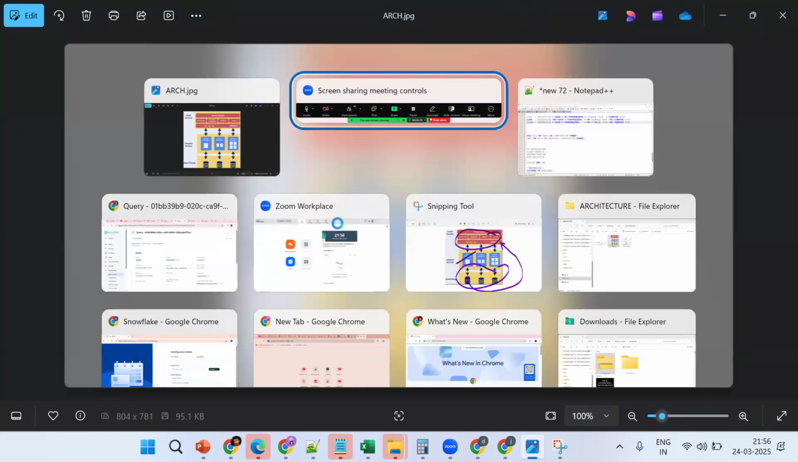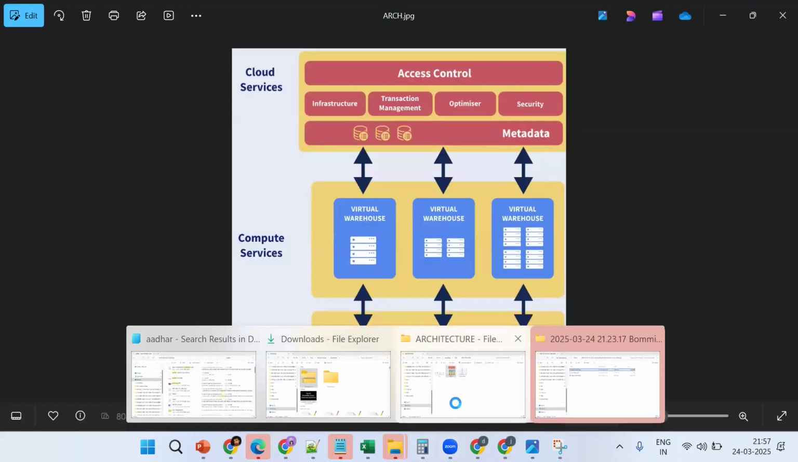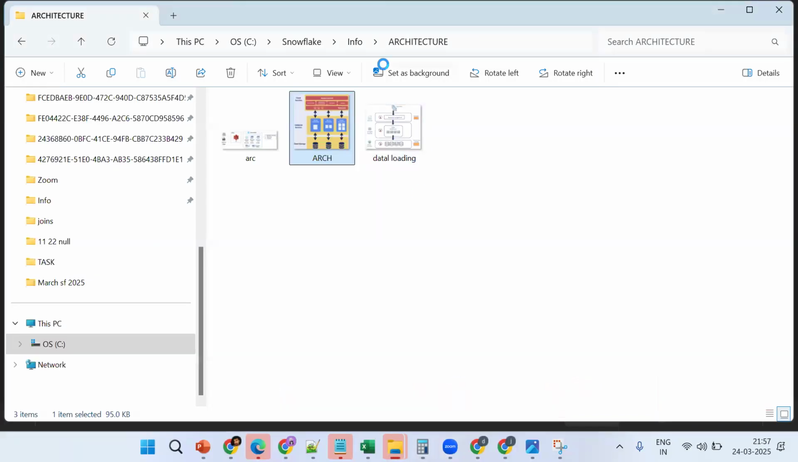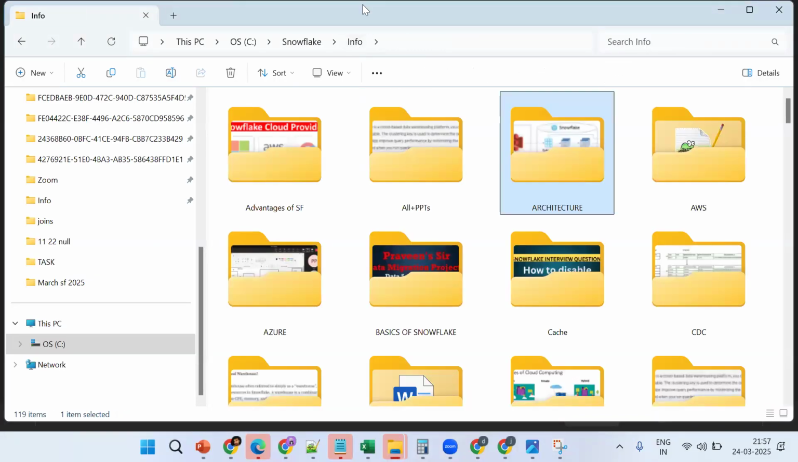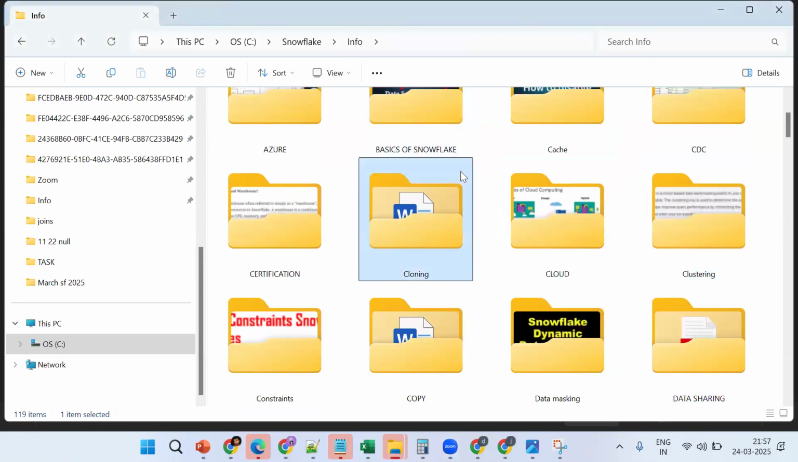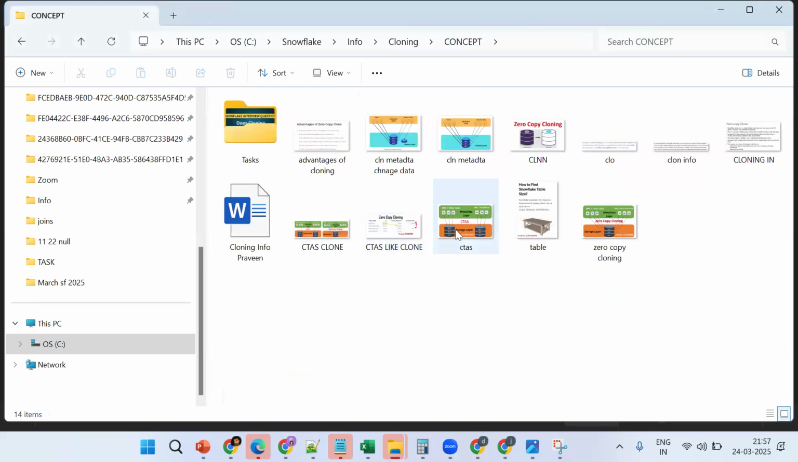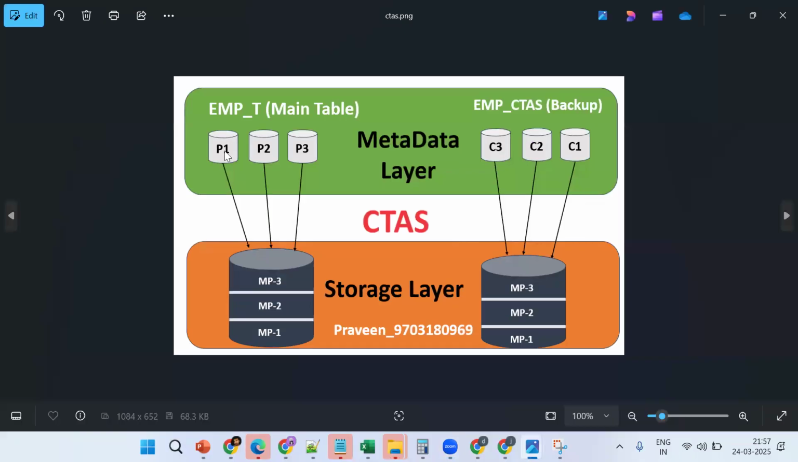Let me go back here. I'll explain the functionality. Now see the same thing. What happened? Let me go to the cloning image. Important, listen. See the CTAS. This is my main table. It contains 3 records. Tell me, if I take a backup, what will happen?